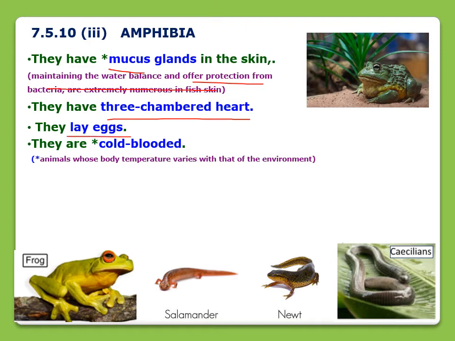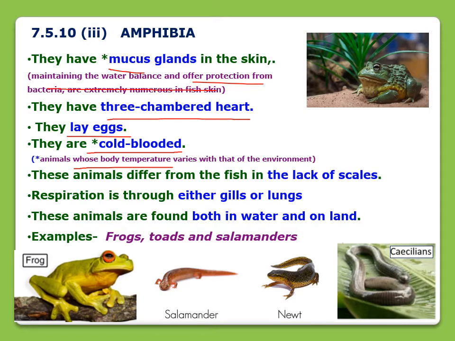They lay eggs and they are cold-blooded. Cold-blooded means these animals' body temperature varies with that of the environment. They differ from fish in that they lack scales, while fishes have scales. So this way they are different.